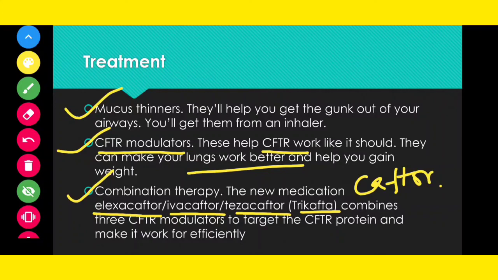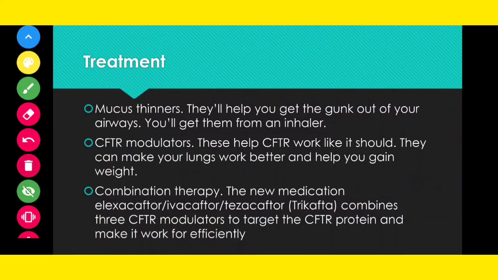Elexacaftor, ivacaftor, and tezacaftor. Elexa, Iva, and Teza. These are the 3 that are combined, and it is known as Trikafta. Trikafta is the combination therapy where we use the 3 caftors, and this combines the 3 CFTR modulators to target the CFTR proteins so that they work efficiently.